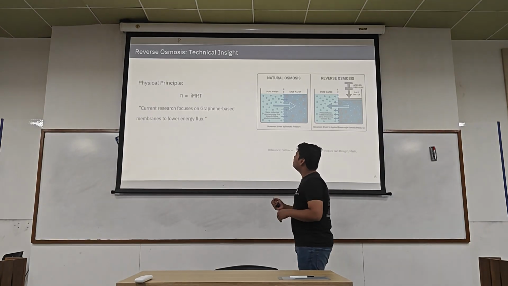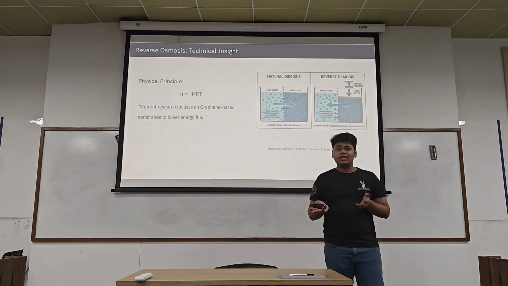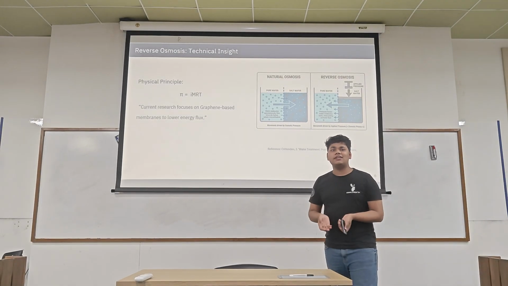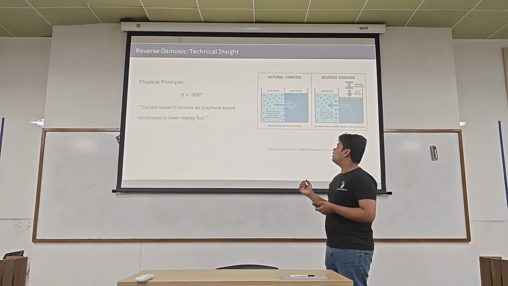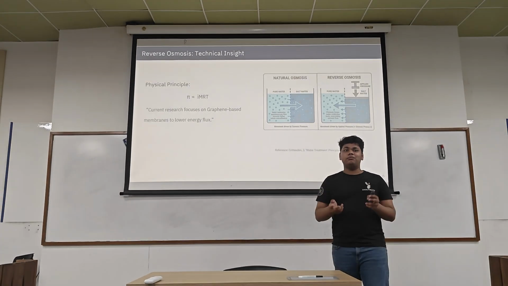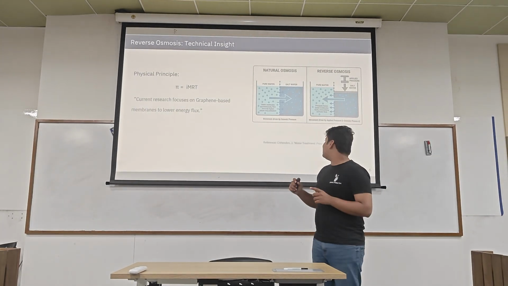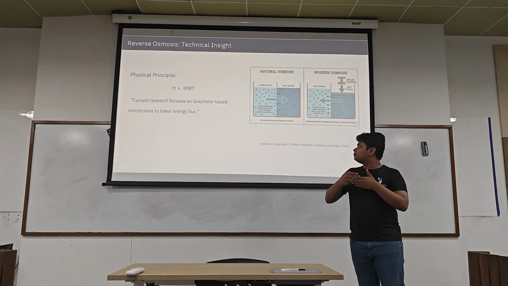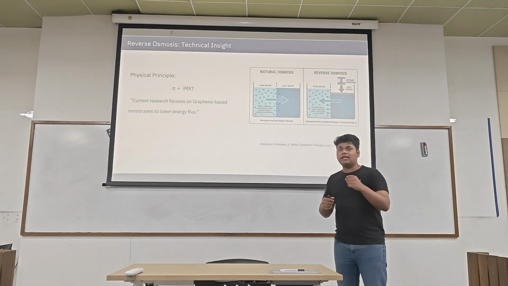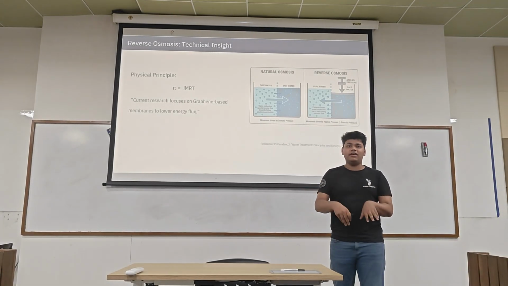After that, what is the technology they are using? Earlier they were using a general semi-permeable membrane, but one issue is that the membrane is really thick, which causes heavy energy use.